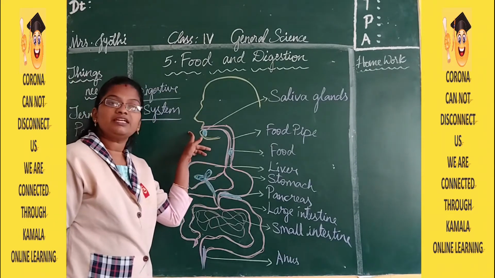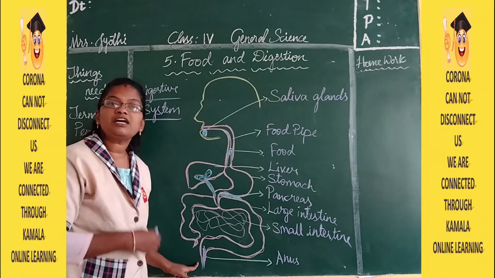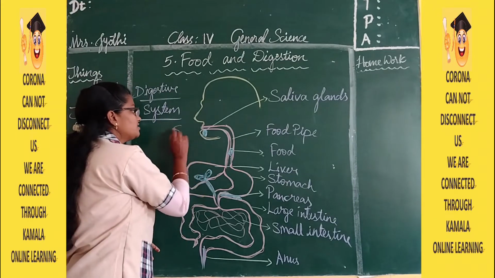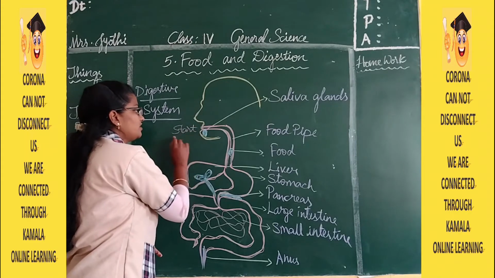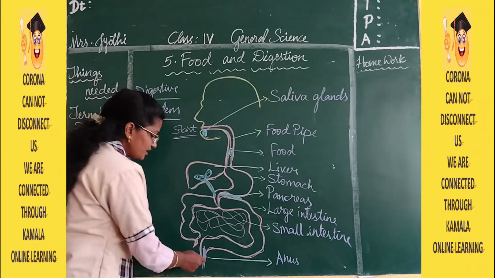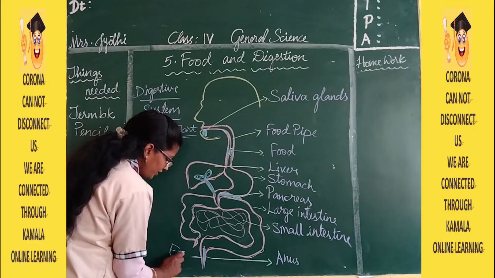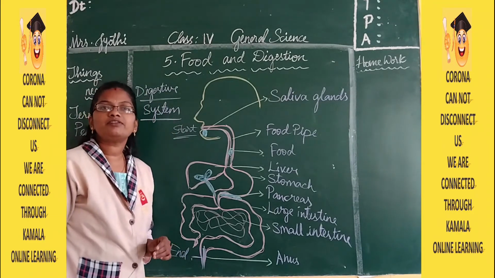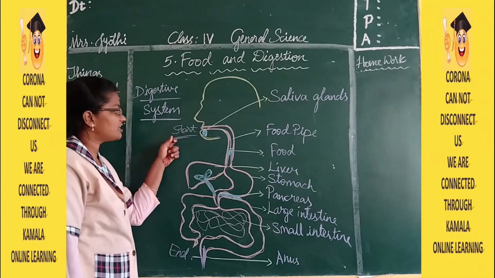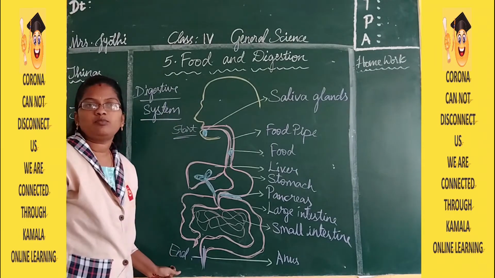From here we are eating, and from here we are sending out the waste material. This is the starting point of the digestive system, and this is the ending point of the digestive system.